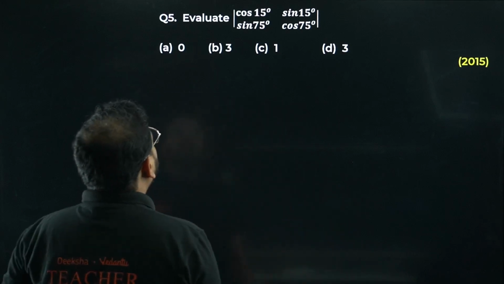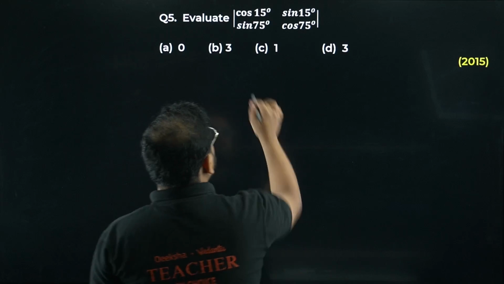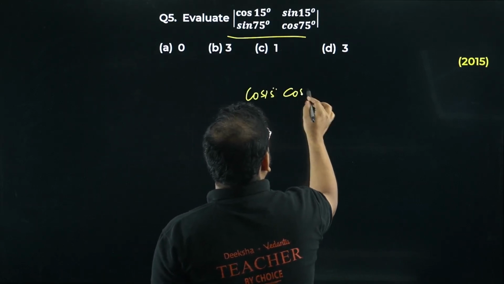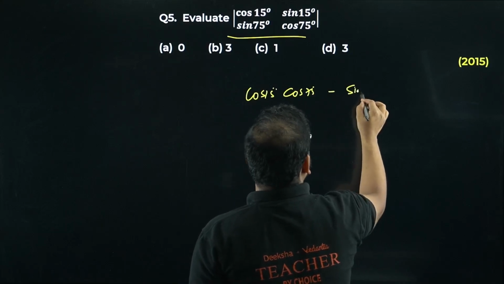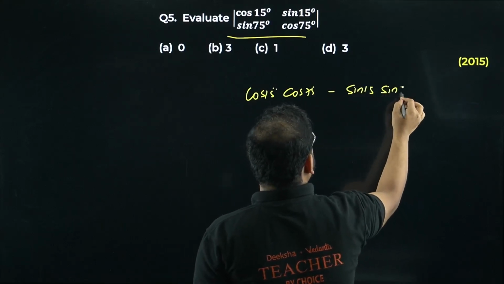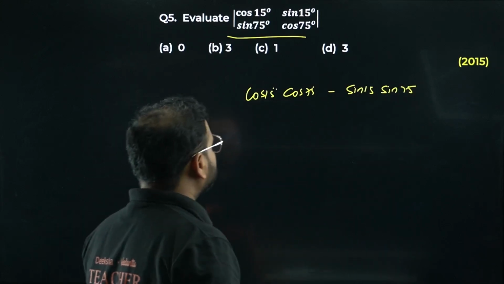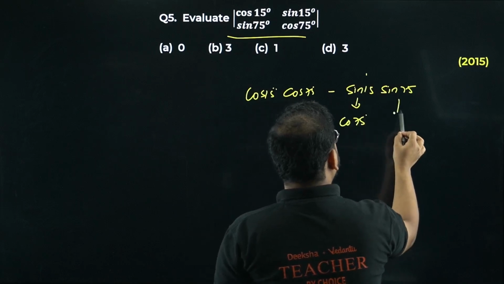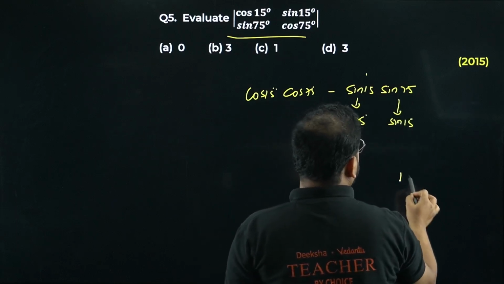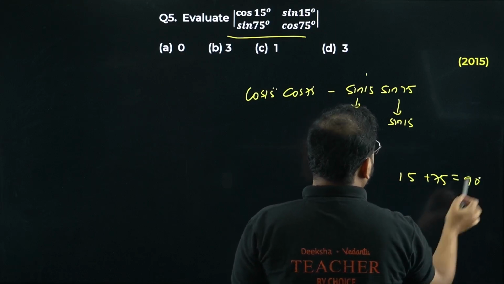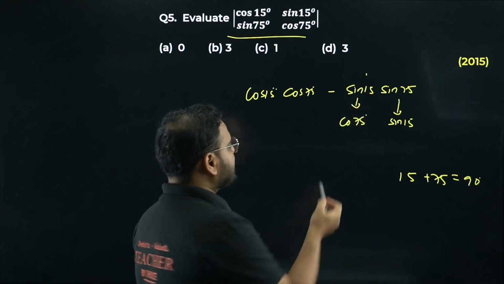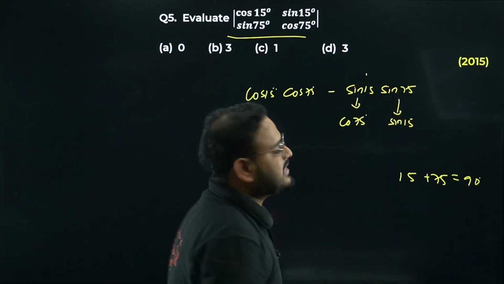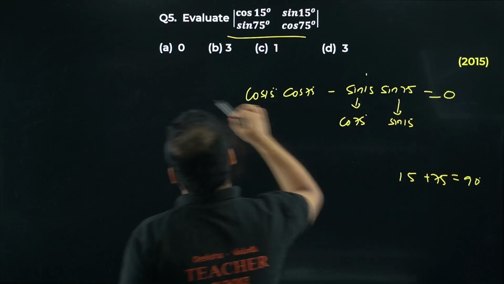Now evaluate the determinant with cos 15, cos 75. We can do cos 15 degrees, cos 75 degrees, minus sine 15 and sine 75. Let's convert both of these. It becomes cos 75 and it becomes sine 15. How come? Because 15 plus 75 is 90 degrees, and complementary ratios are sine and cos. Sine 15 will become sine of 90 minus 75, hence cos 75, and it will become sine 15. What is the answer? 0. Option A is correct.